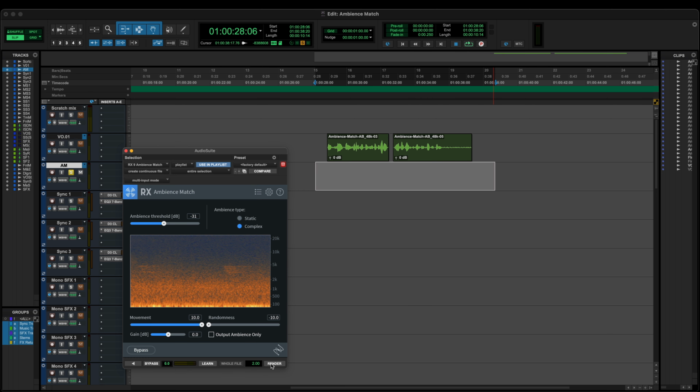Also, we have a number of complex ambience presets in the preset folder if you need a head start generating ambience for your next project.